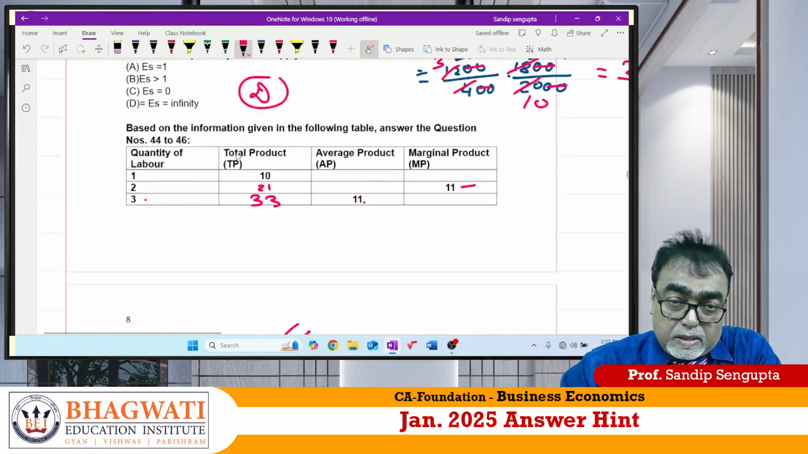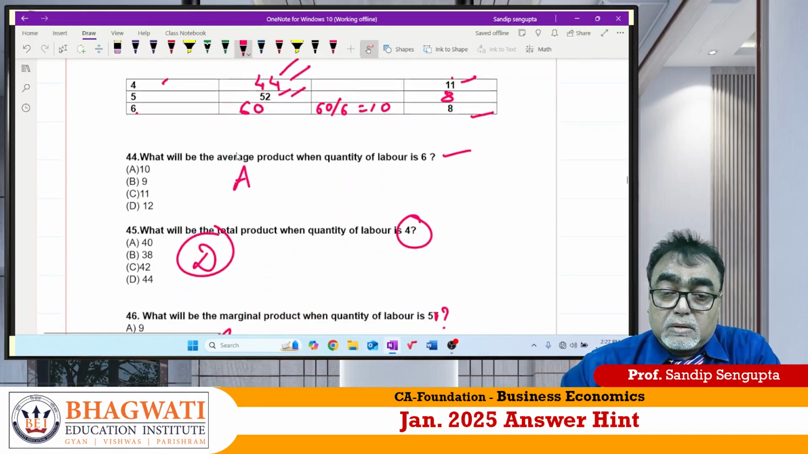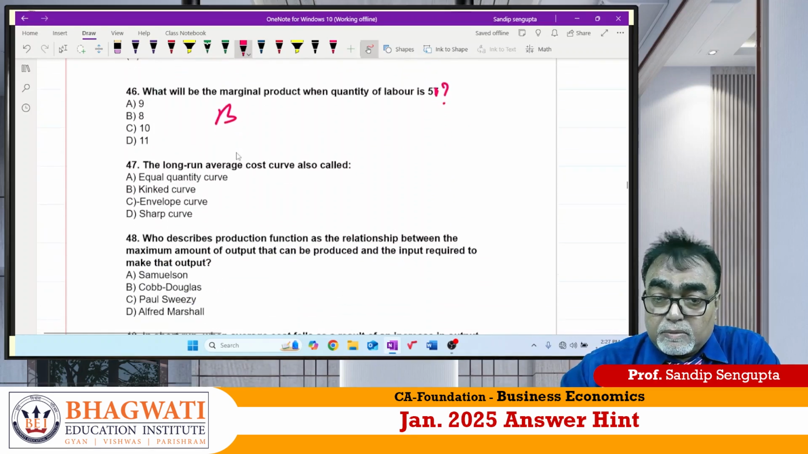Mathematical questions are very interesting. Those who are my students, they already know that. In the question bank, the same question we have made.